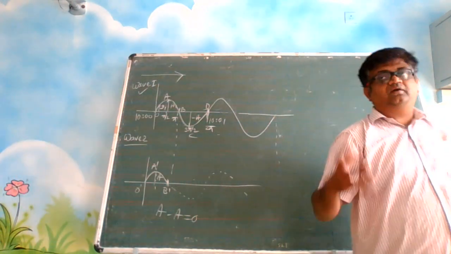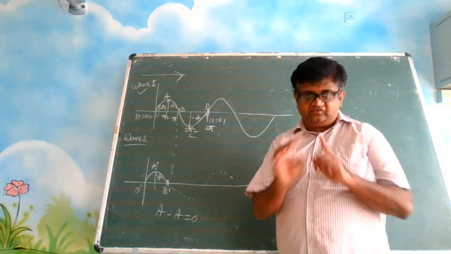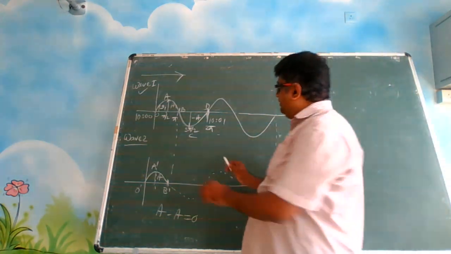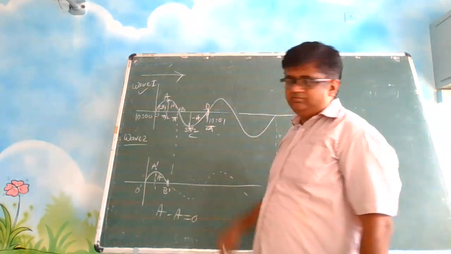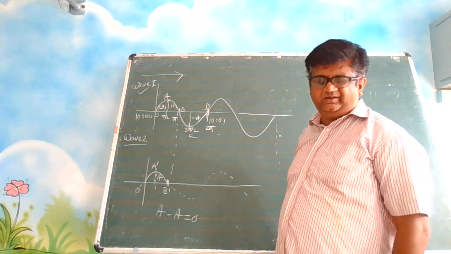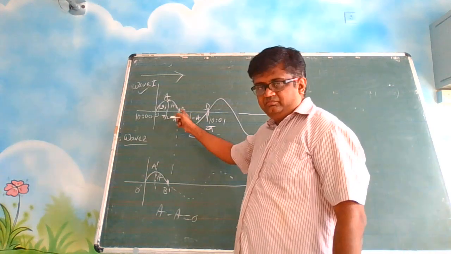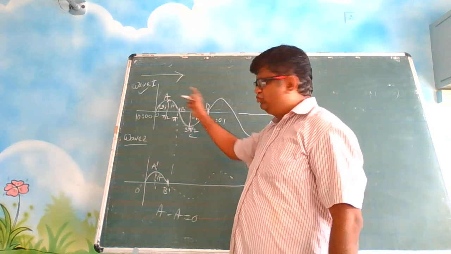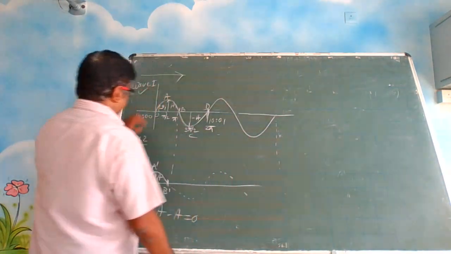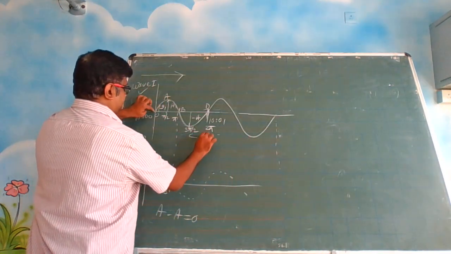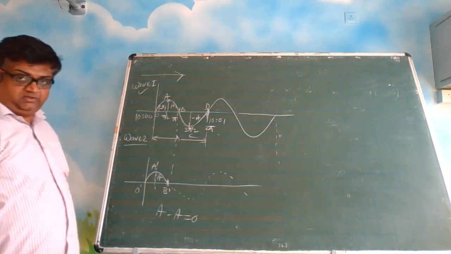So here the phase difference is 180 degrees. We are saying that when it is 360 degrees, when it is 2 pi, it is constructive. So when it is pi, what does 2 pi correspond to? I told you in the previous class also. See, what is this dimension? It is lambda.